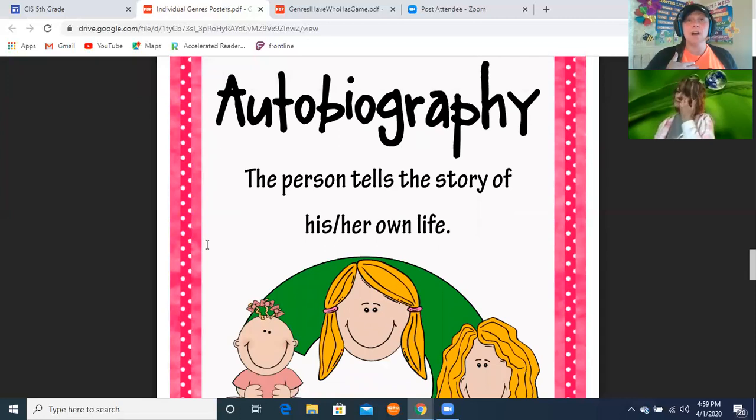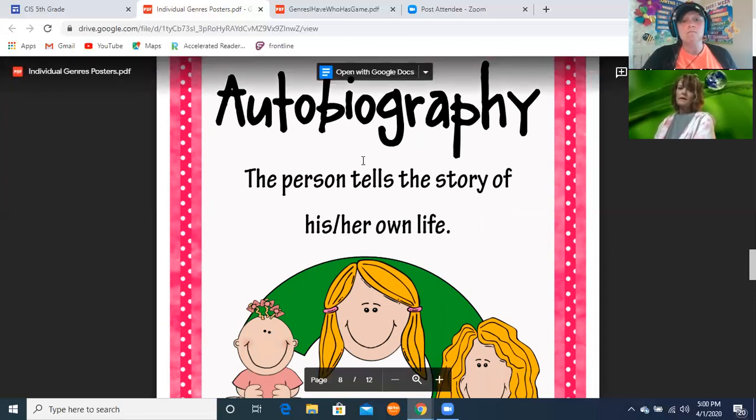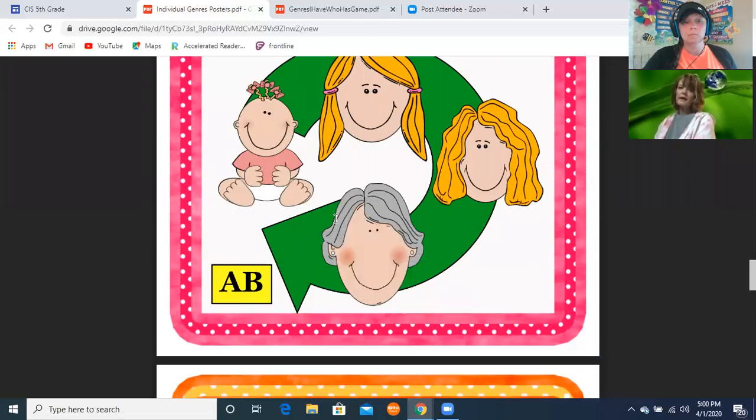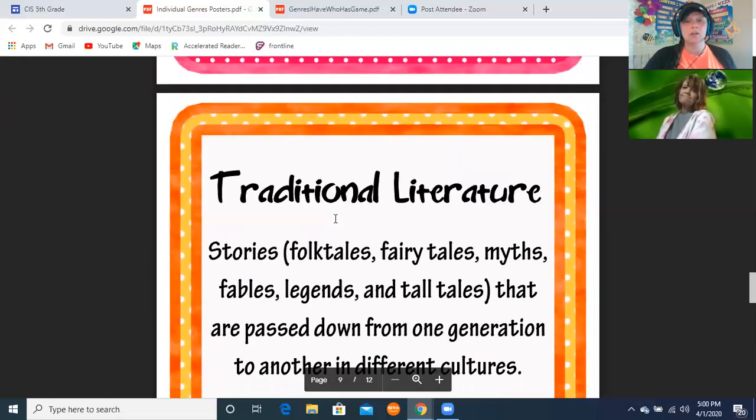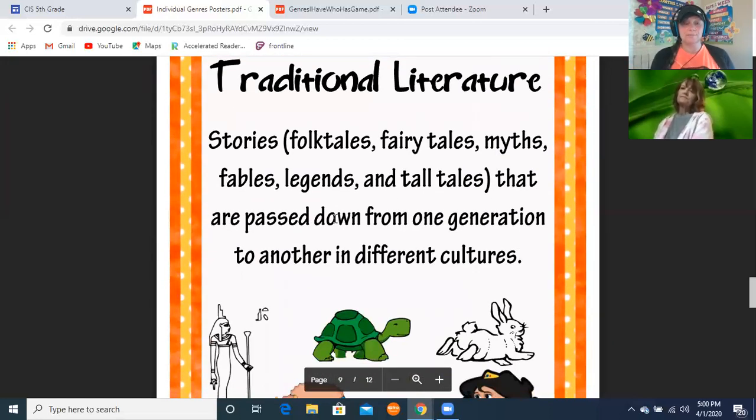It's like if I were to write a story about my own life, or think about President Trump, he could write a story about his own life with factual information, and it would be an autobiography. Anne Frank, Diary of Anne Frank, yes. Good. Now, traditional literature. Go ahead.